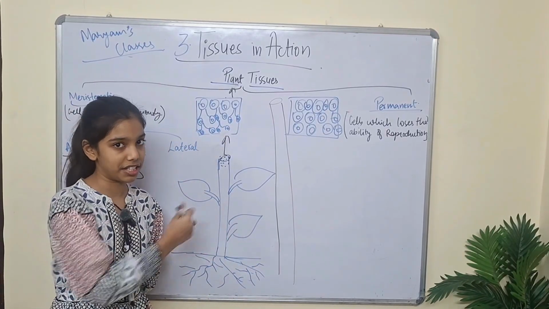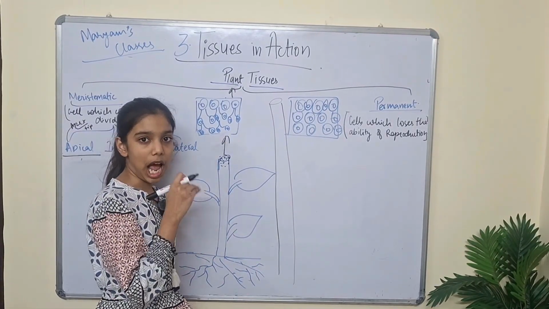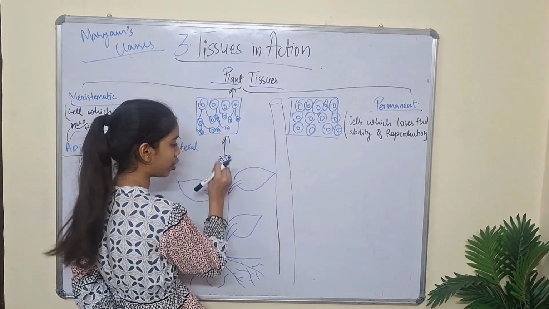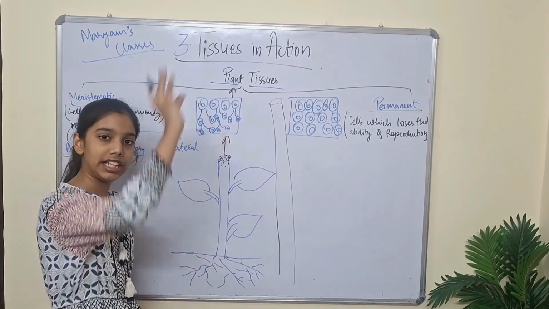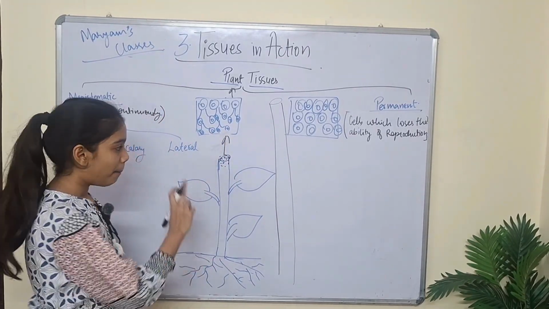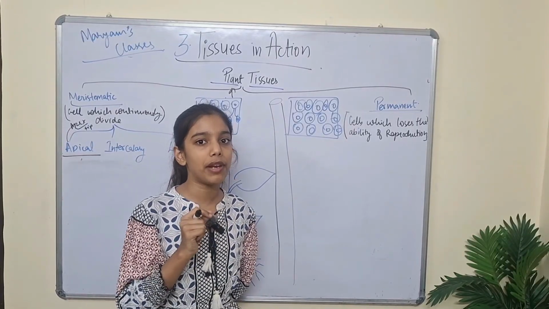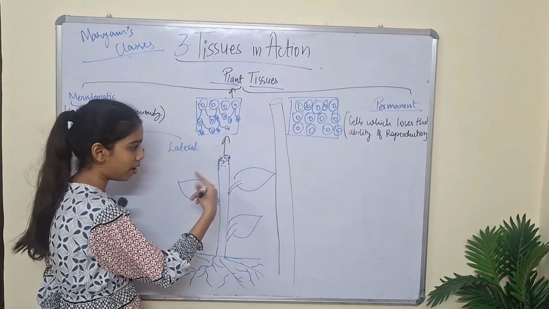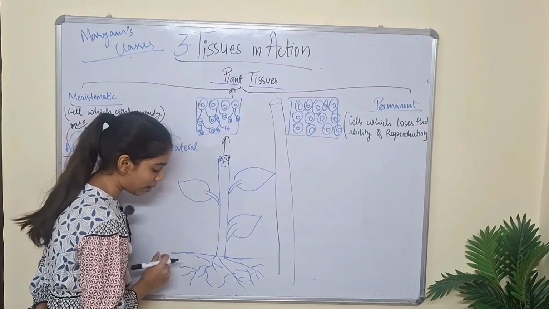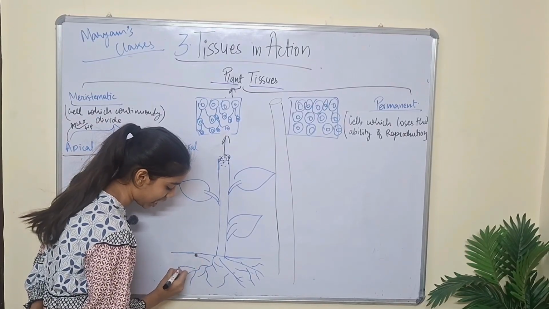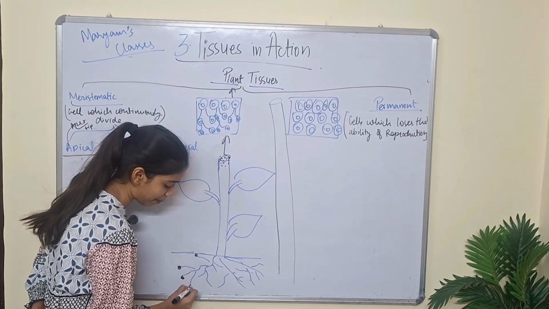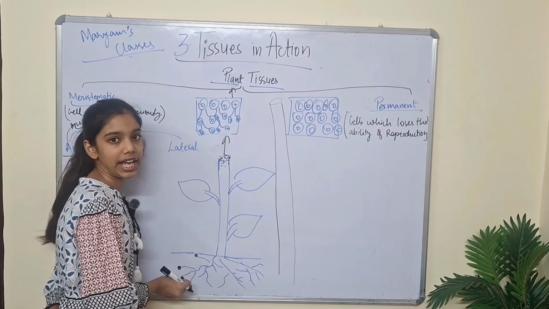So this is the difference. These apical tissues help in the growth of the tip of the plant, meaning the length. But these apical tissues are not only available on the tip of the shoot system, they are also available in the root system, because the root hairs also have tips.